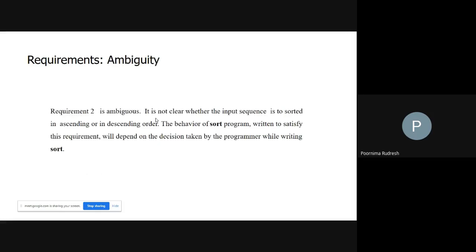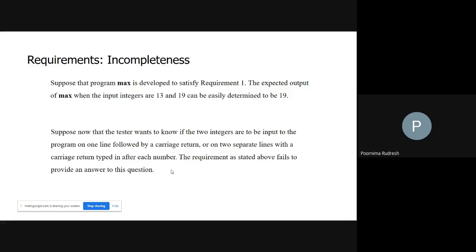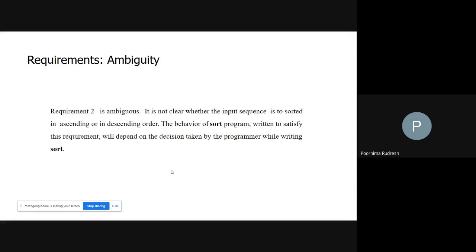Next, as I said, requirement ambiguity. This is the ambiguity for the second requirement. What is my second requirement? I need to sort the given sequence of numbers, but I have not specified whether it is in ascending order or descending order. So here the ambiguity arises. We need to minimize or solve the ambiguity before moving on to product development.